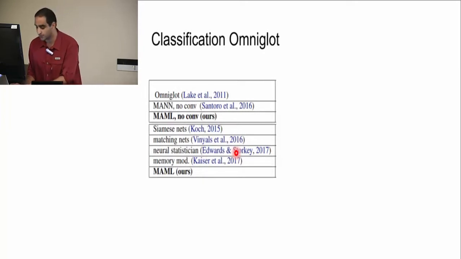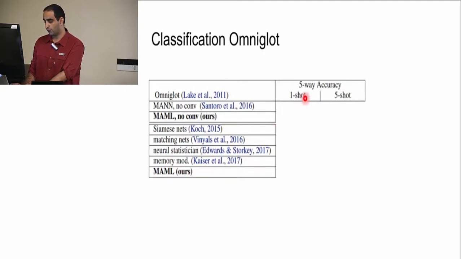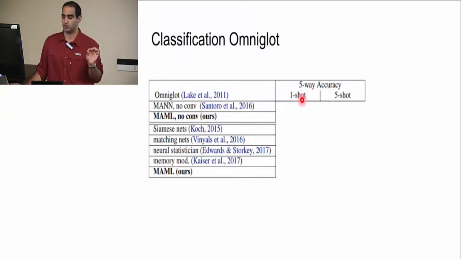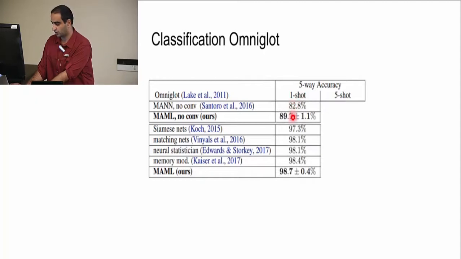These are the results. So this is the memory augmented neural network, and this is our algorithm with no convolution. These are state of the art, and this is ours. And we have 5-way accuracy, which, as we said, uses n classes for testing. And for one shot, we just see one example of each class. And these are the accuracies, and you can see that model agnostic meta-learning performs very well.